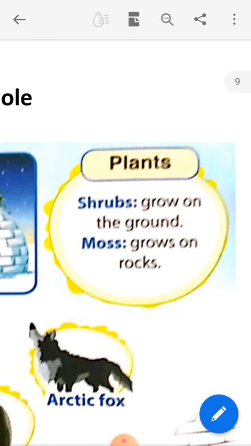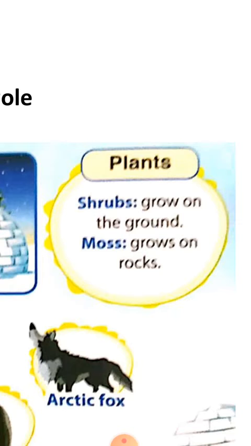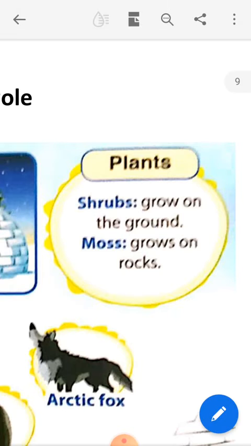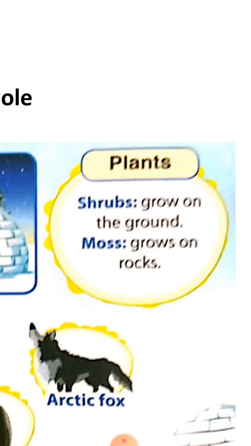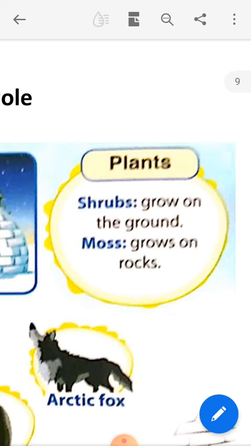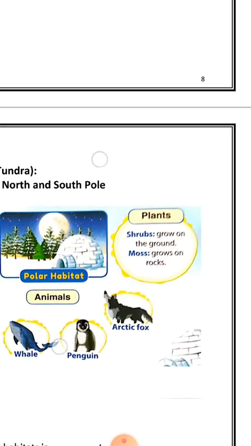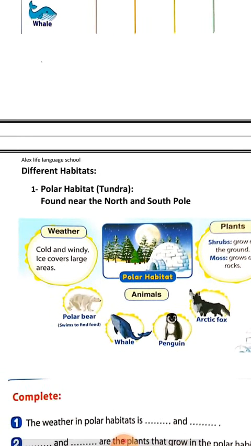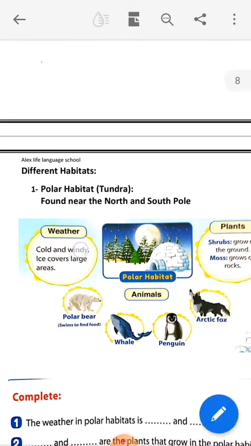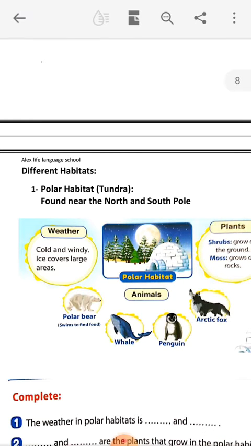The plants found in the polar habitat are shrubs, which grow on the ground, and moss, which grows on the rock. So there are two types of plants in the polar habitat. Shrubs grow on the ground, moss grows on the rock. In the polar habitat the weather is cold and windy, and ice covers large areas.